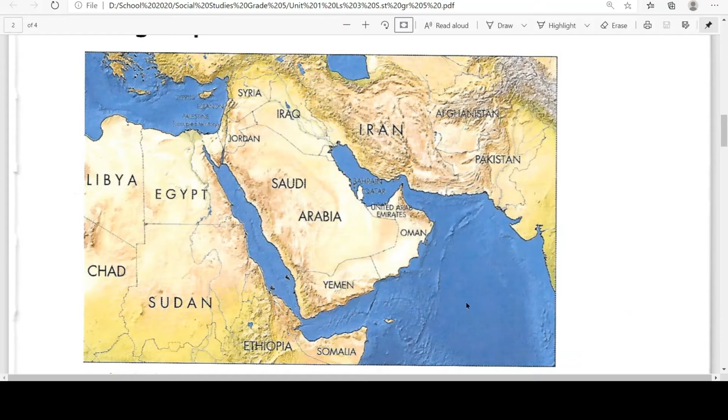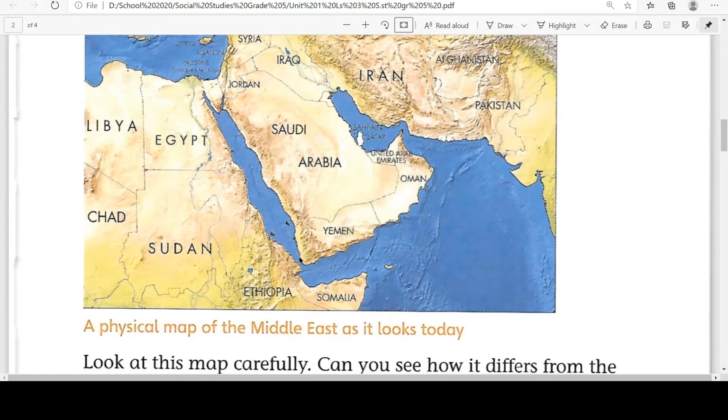The darker the blue color, the deeper the sea is. Yellow color denotes the desert area, the greenish areas are plain areas, then the brown and dark colors show us the height from the sea level. The darker the color is, the higher the place.